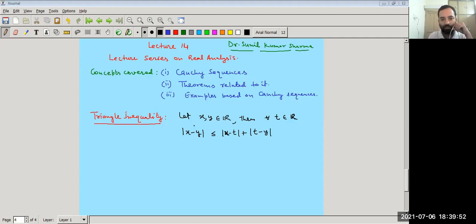We start our discussion with the triangle inequality. So what is the triangle inequality? Let x and y be any real numbers. Then for all t in R, mod x minus y is less than or equal to mod x minus t plus mod t minus y. We will use this in today's lecture. So now we start our discussion with Cauchy sequence.